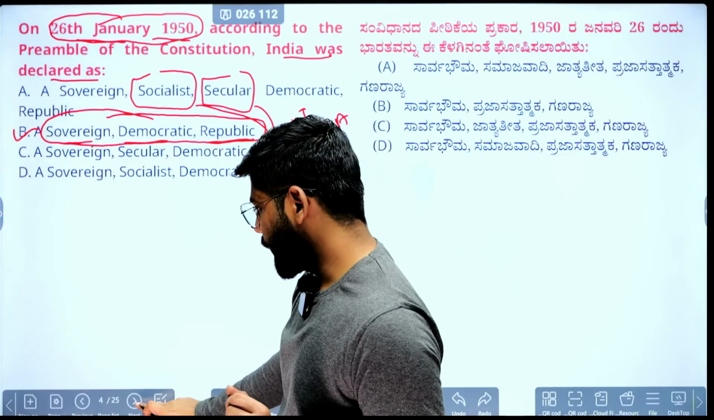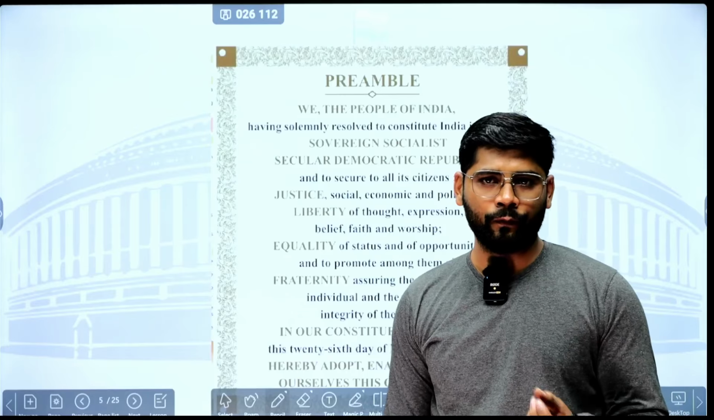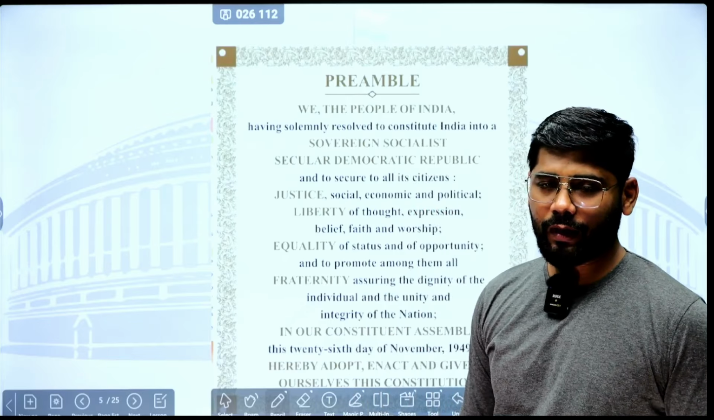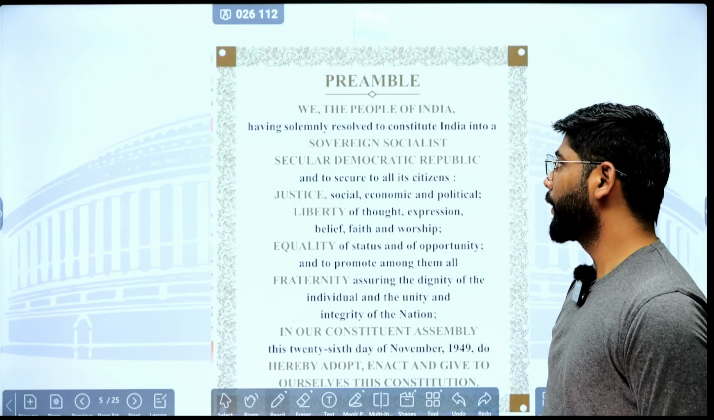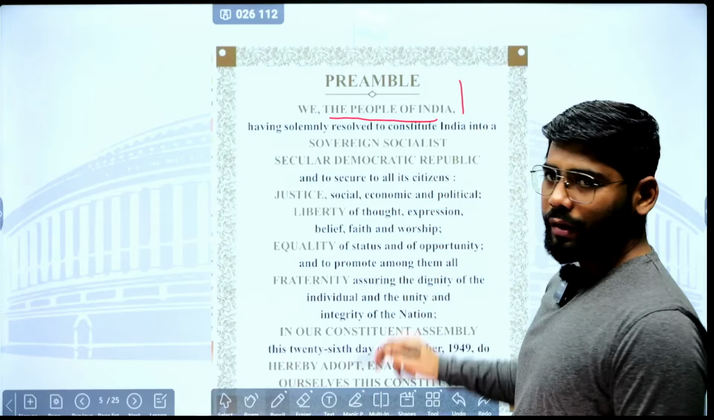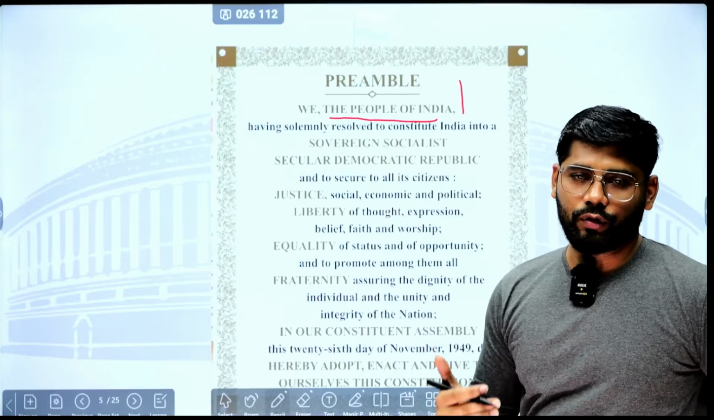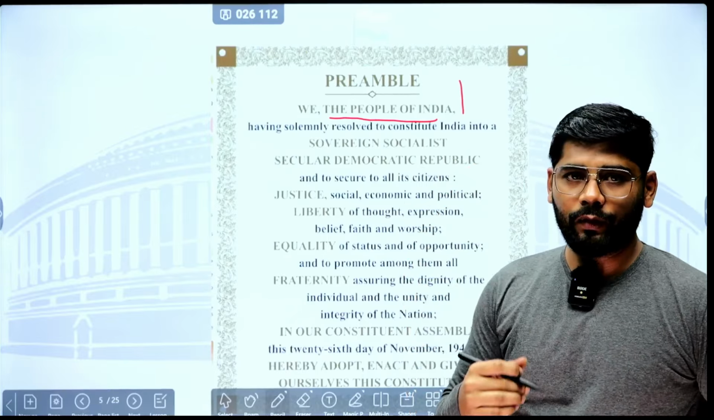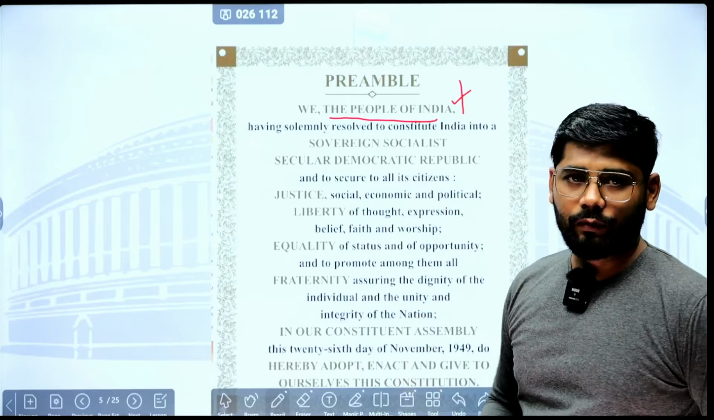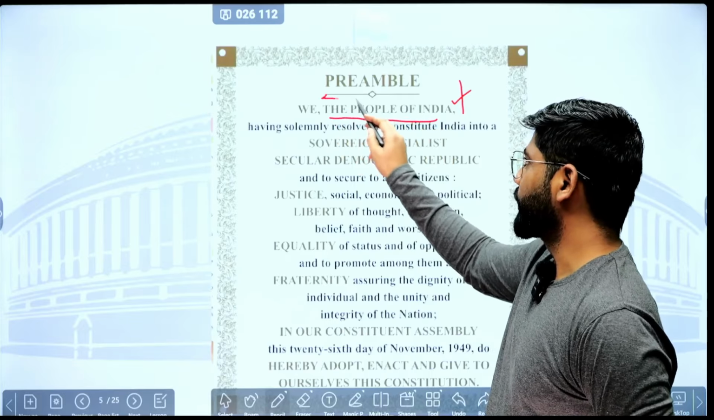Now before starting the discussion, we will see the preamble of the constitution. We are going to discuss it thoroughly. We will see what exactly the preamble says. There are some basic concepts when it comes to the preamble of India. It starts with 'We the people of India', the same way the American preamble of the constitution starts with 'We the people'. We have copied that, and it carries some meaning.